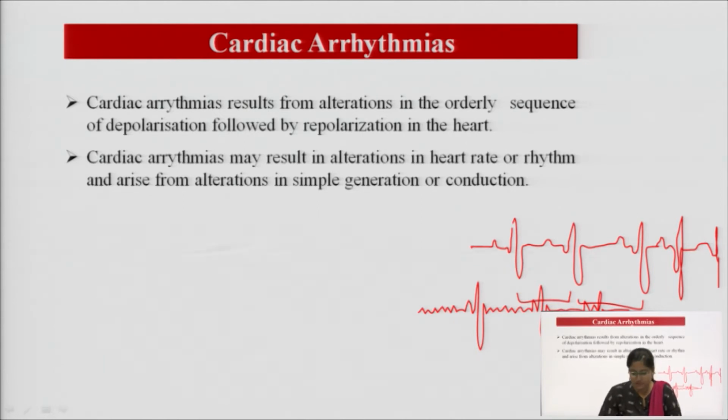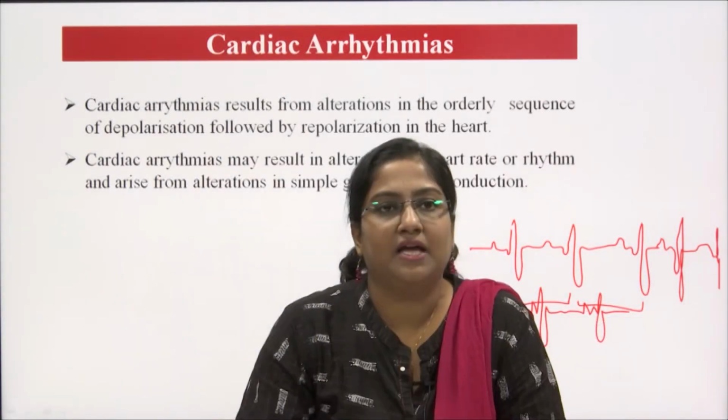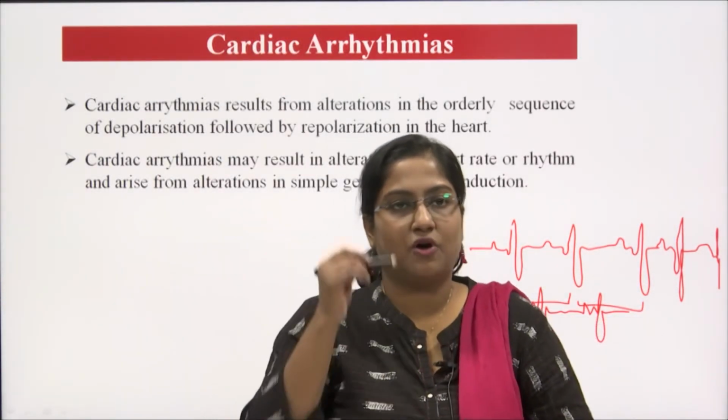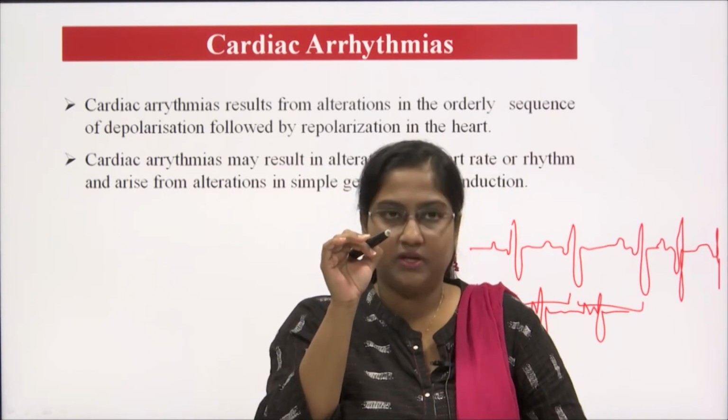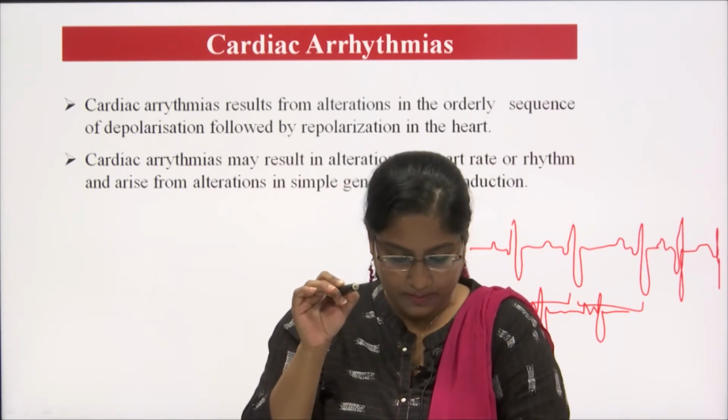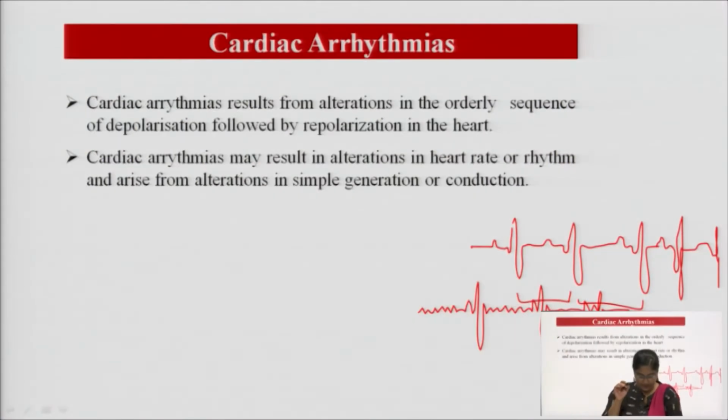Conduction, as we discussed already, starts from the SA node, then goes to the AV node, then next is the bundle of His, then the left and right bundle branches, and lastly to the Purkinje fibers. Like this the conduction, the electric impulse, travels.